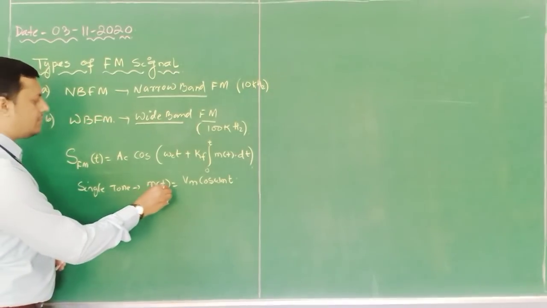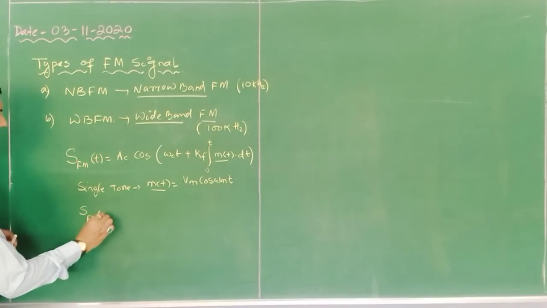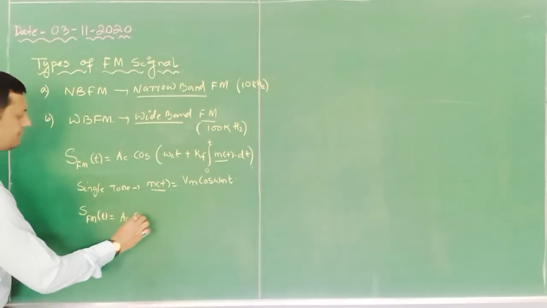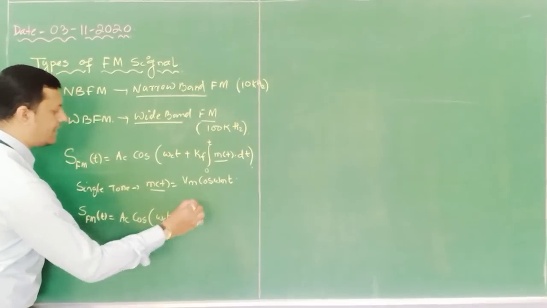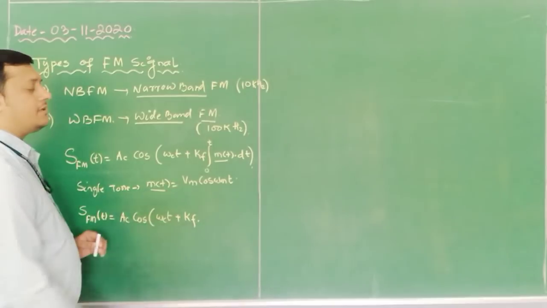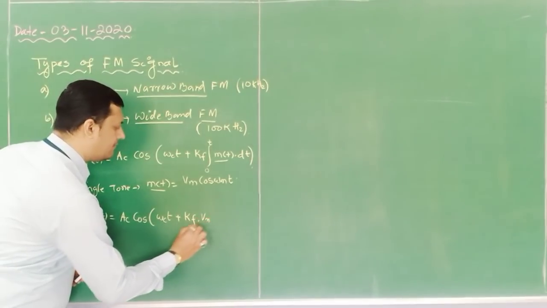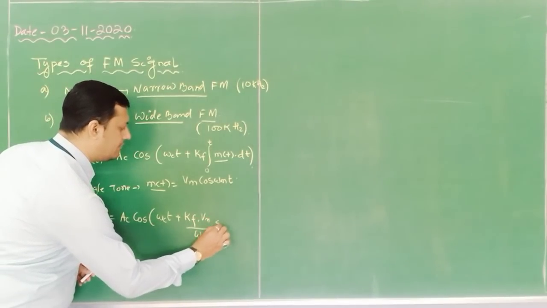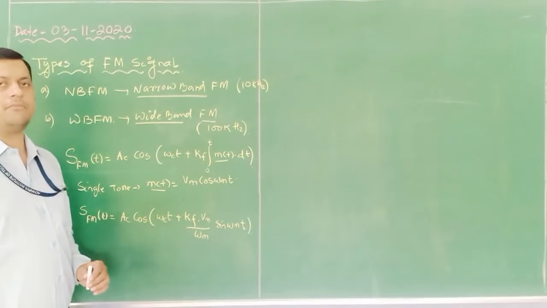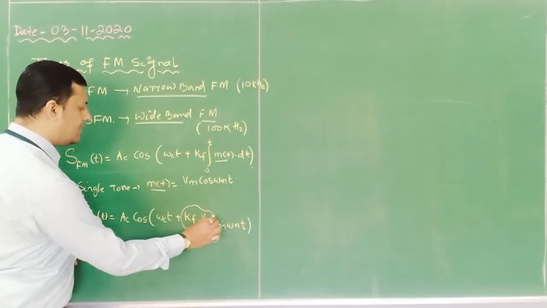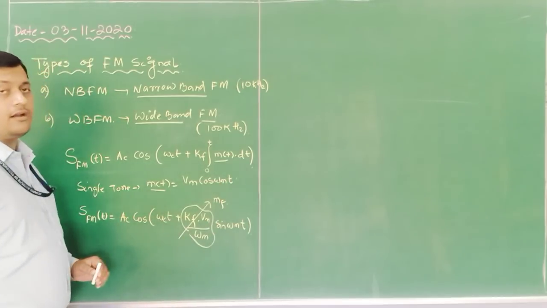Now, if I substitute this m(t) in this equation, I will get S_FM(t) = Ac cos(ωct + Kf ∫ Vm cos ωmt dt). The integration of cos ωmt becomes sin ωmt, so it is Vm divided by ωm sin ωmt. This equation is quite familiar for us because we have already discussed it, and this component is called the modulation index for the FM signal.